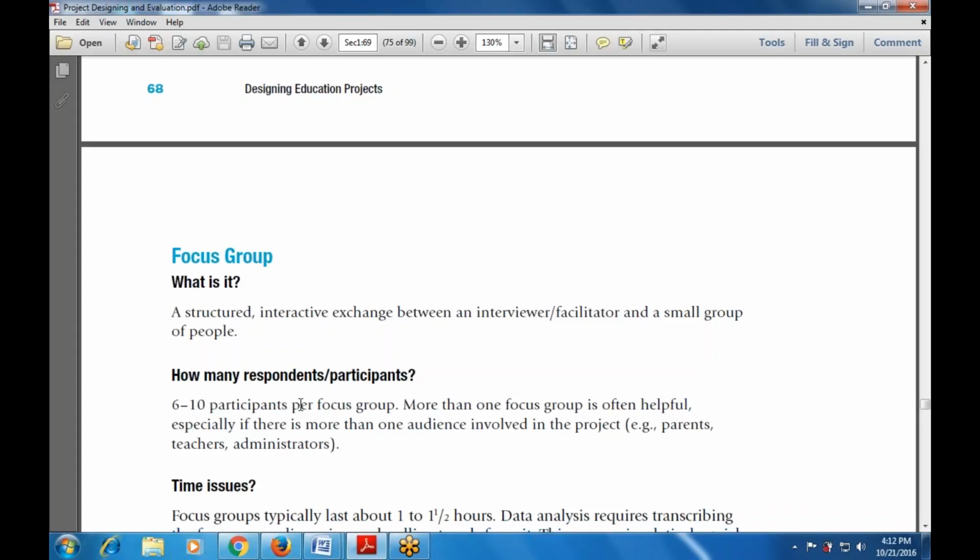Whenever we are using a structured interview, a structured interactive exchange between the interviewer, the facilitator, and a small group of people is known as the focus group. So whatever the interview criteria that is available is used for the facilitator and a small group of people.